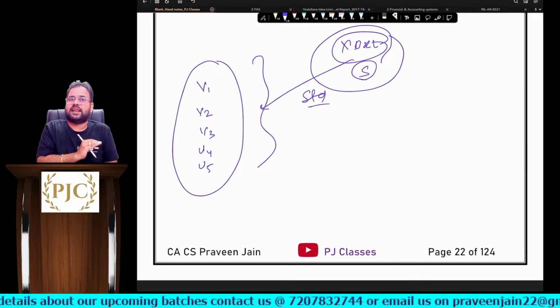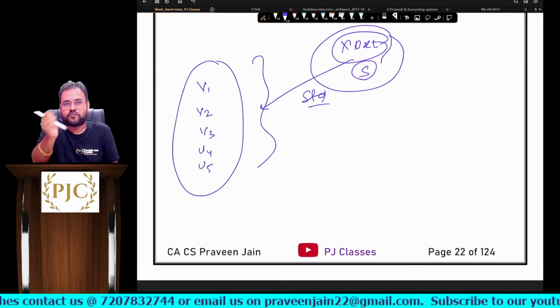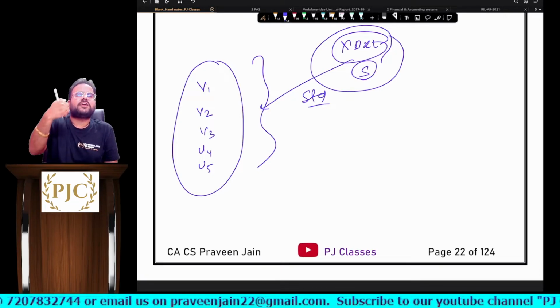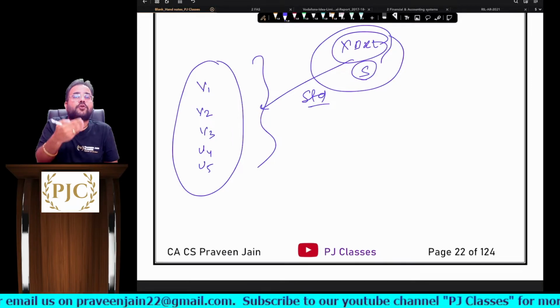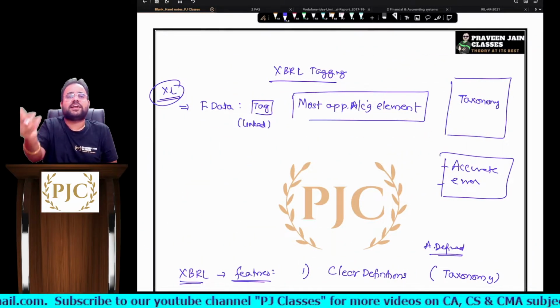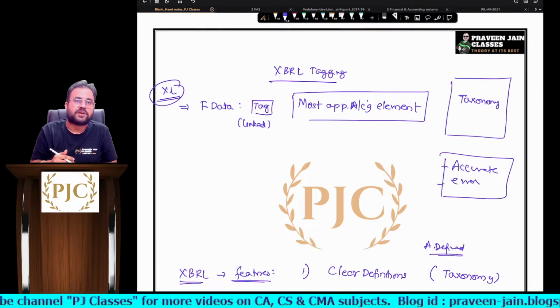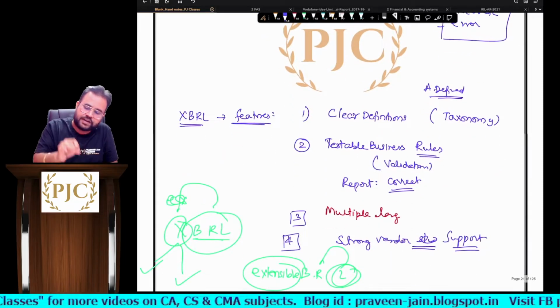So can I say like this? Today, XBRL अनाथ है? Is XBRL an orphan thing? Answer is no. There are various software vendors who are today using XBRL, sir. So don't you think if more and more vendors are there in the market, sir, as a company, I will get more support from the vendors? Yes. So strong vendor support, sir.